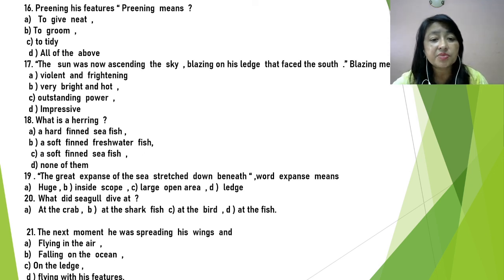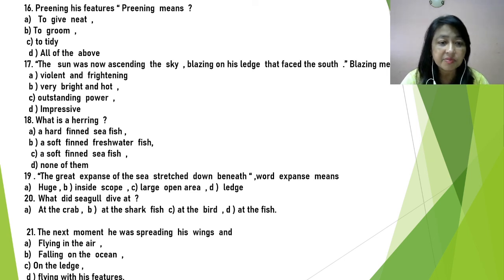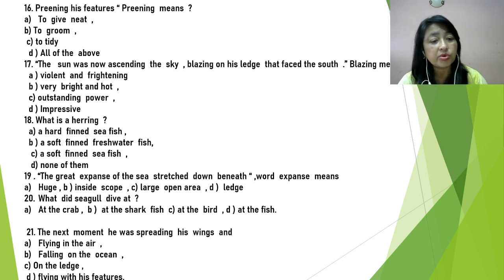Preening his feathers. Preening means to give neat, to groom, to tidy, all of the above. Open the textbook and see there: preening means making an effort to maintain feathers. It may mean neat, cleaning, tidy, or grooming. We can say all of the above here.